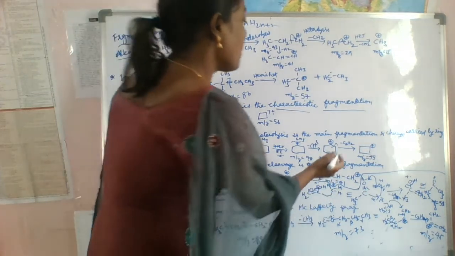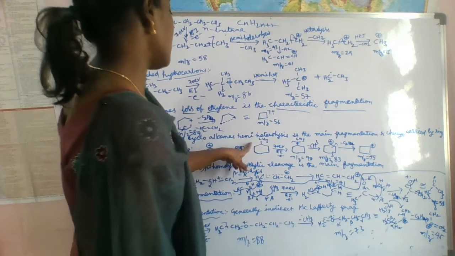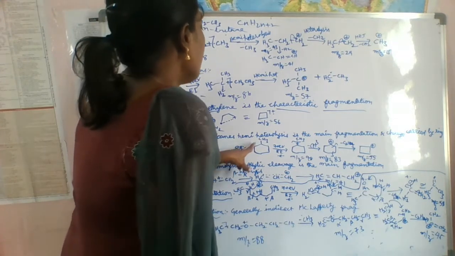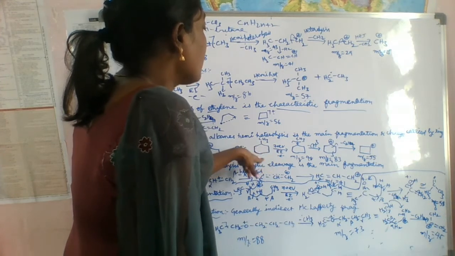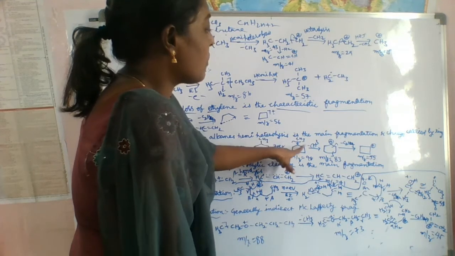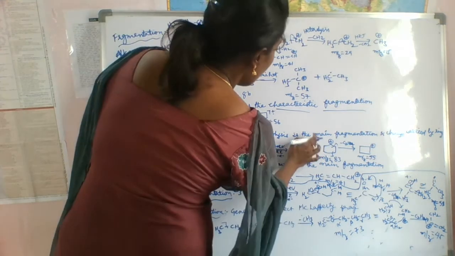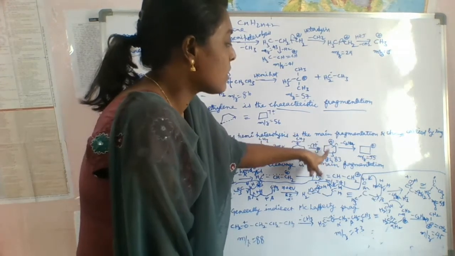So see here, what is this? Methyl cyclohexane. When we bombard it with a 70 electron volt beam by electron impact, it forms this one, right? If we eliminate a methyl radical, what is this?